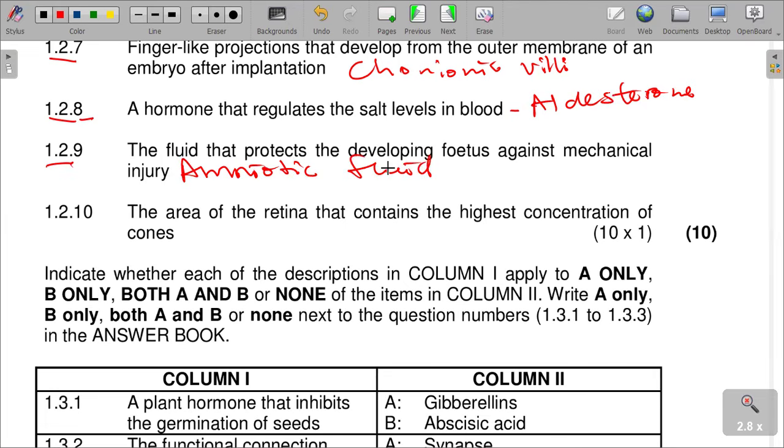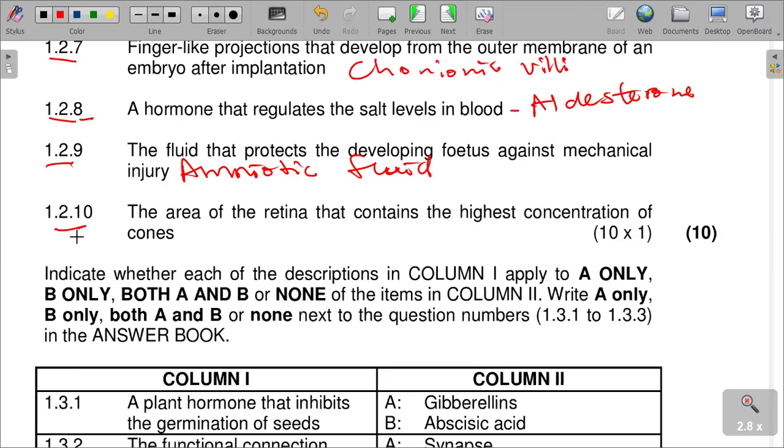You see again that last time in the preparatory paper, it was asked to give the functions of it: that it is a shock absorber, it avoids dehydration, and it is used for the testing of congenital defects. But here I'm just saying you need to understand and relate as well.